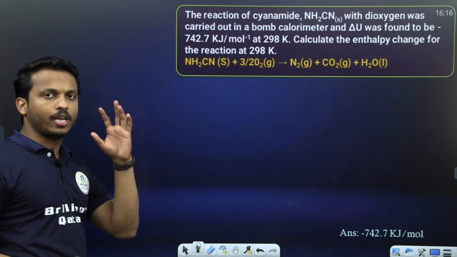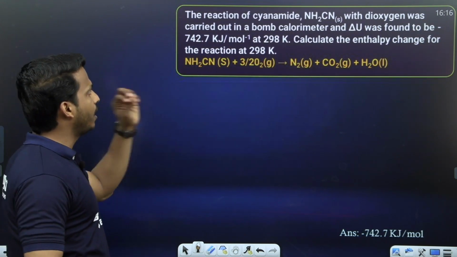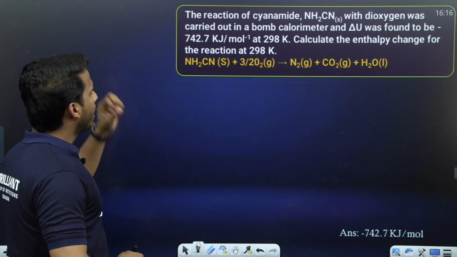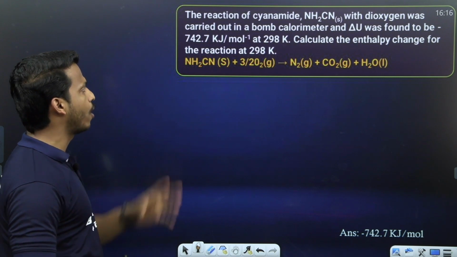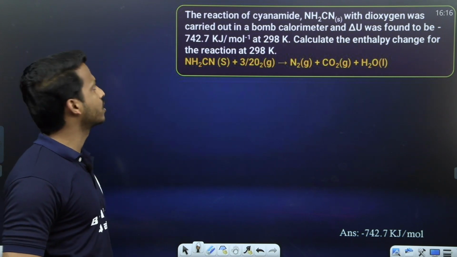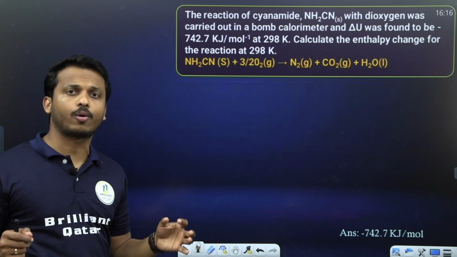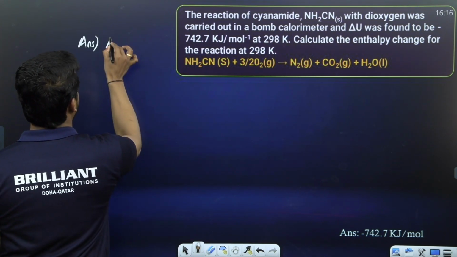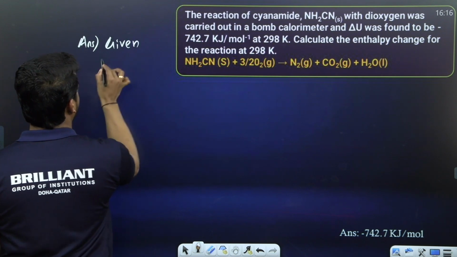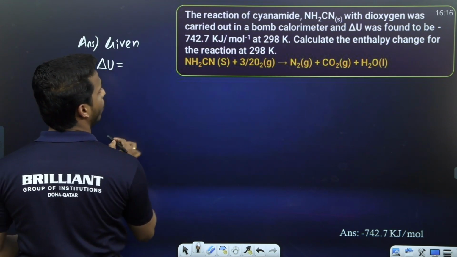NCERT question, dear all, keep practicing repeatedly. They are asking this type of question. The reaction of cyanamide with dioxygen was carried out in a bomb calorimeter. Delta U was found to be... Whenever you get a numerical question, write the given data first. So let us start the answer. Given: delta U is given, how much?